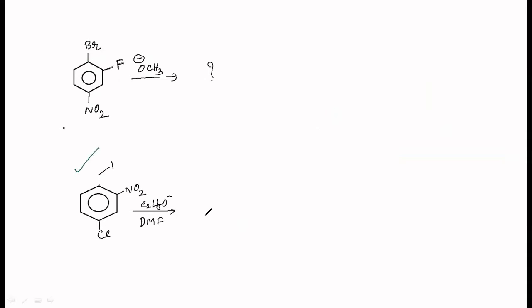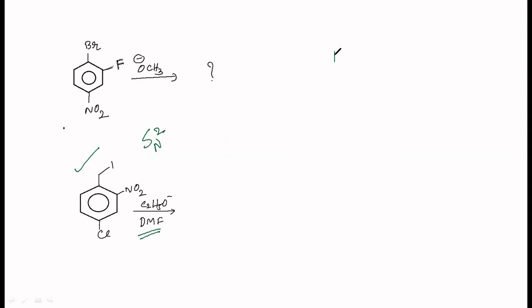What is the product formed here? I is in the side chain. Cl is directly bonded to the benzene ring. C2H5O minus, DMF, dimethyl formamide, which is a polar aprotic solvent, which always helps SN2. Polar aprotic solvents are going to help SN2 reaction.